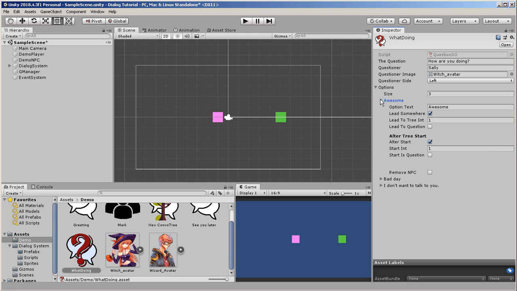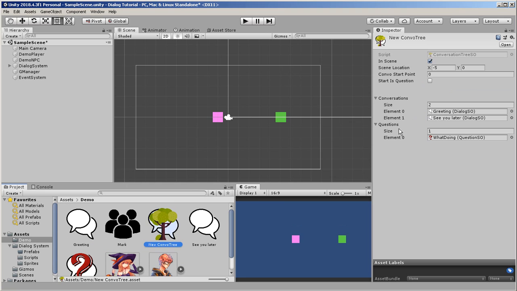Let's look at awesome. The text option will be awesome. Is this going to lead somewhere? Yes, it's going to lead somewhere. I want to go to my conversation tree. I want to find index 1, and it's not a question. So here's our conversation tree. Index 1 says see you later, and that is pulled from my conversation tree because it's not a question.